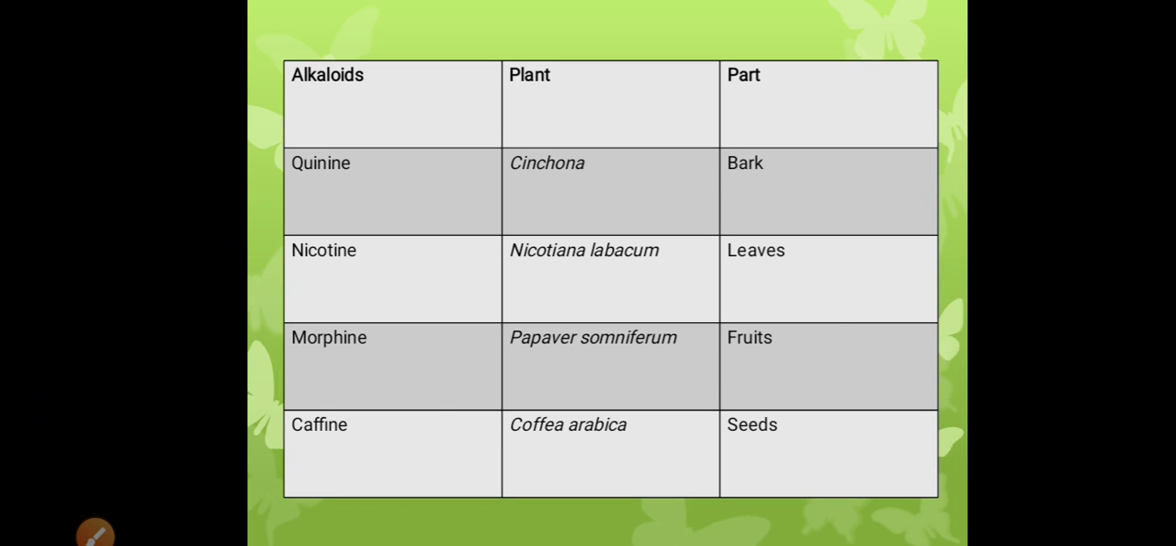Alkaloids are chemicals produced by plants as a byproduct or poisonous product. Some of the alkaloids mentioned here are quinine, nicotine, morphine, and caffeine, and the examples of plants in which they are found are written here, and the part where they are found is written here. The quinine is found in the bark, nicotine is found in the leaves, morphine is found in the fruits, and caffeine is found in the seeds.